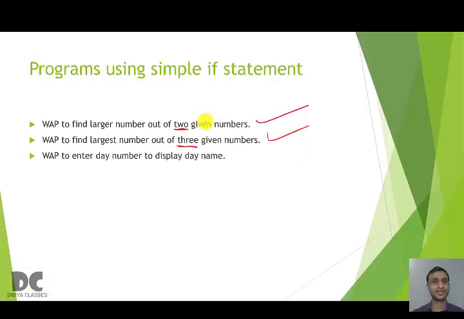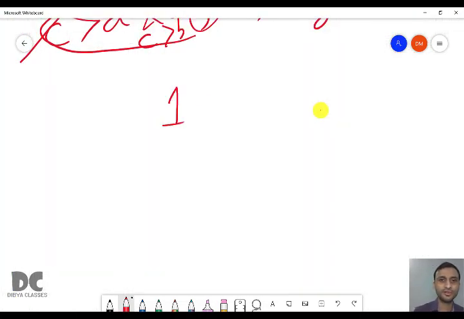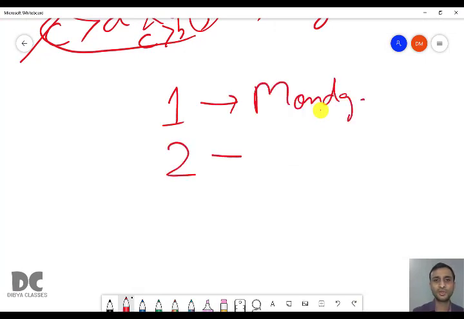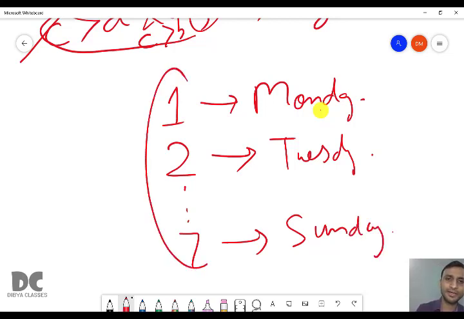And the question is, write a program to enter a day number to display the day name. Okay, the meaning of the program is, if you enter 1, it will print Monday. If you enter 2, it will print Tuesday. Similarly, if you enter 7, it will print Sunday. There are 7 days. You will input the number and it will print the day. So we will write a program for this. First I will write the program, then I will explain it.